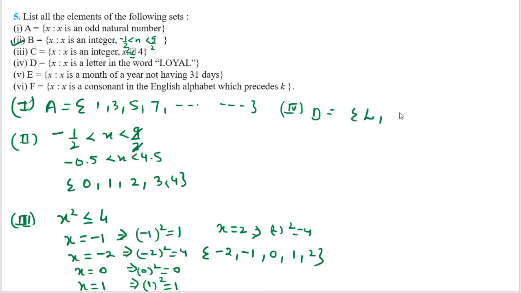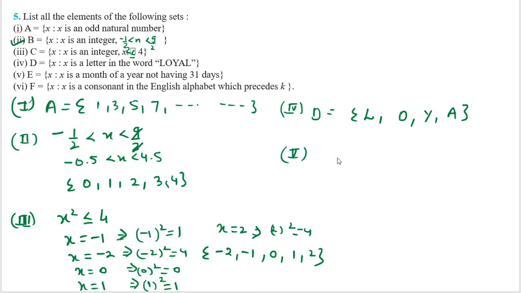L is there, O is there, and what is given there? And one more thing, children, let me tell you. X is a letter in the word loyal. So L is there, O is there, Y is there, and after this A is there. But we cannot write L again because we will not repeat it. So L, comma, O, comma, Y, comma, A.